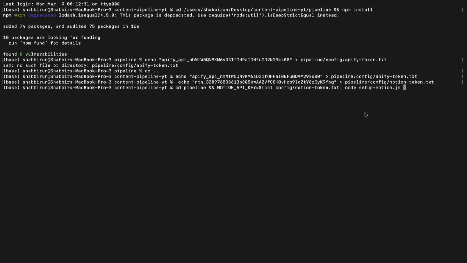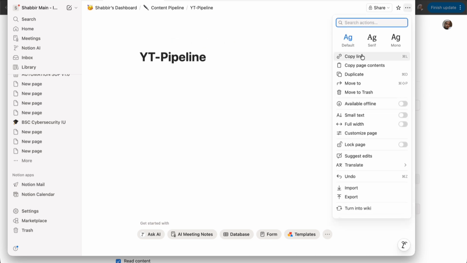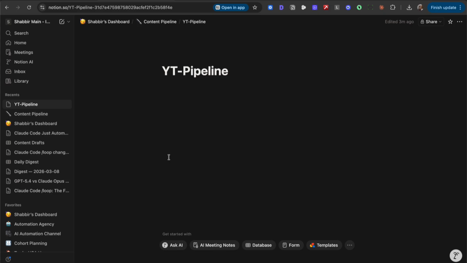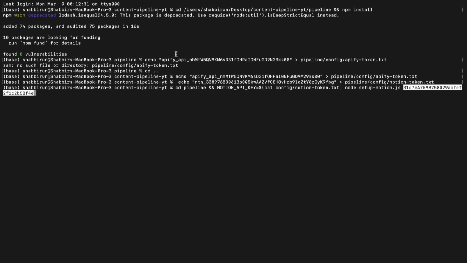Now to find the page ID, you're going to need to open this new page that you made in a web browser. So let's go ahead and click Copy Link, open it in a browser, and you'll have to be logged in. And if you go to the address bar, you'll see the page name, and then after that hyphen, all the characters that come after that is the page ID that you want to grab. So copy, come back to the terminal, paste it in, and hit Enter.